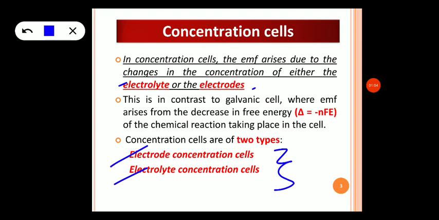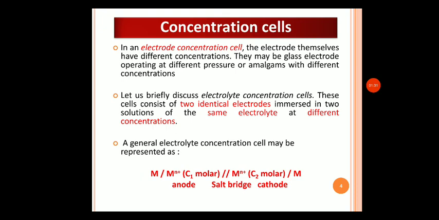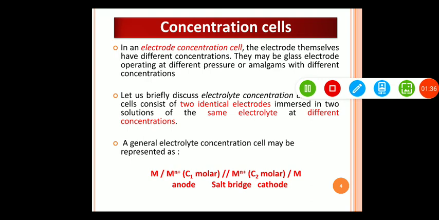Concentration cells are in contrast to a galvanic cell, where the EMF arises from the decrease in free energy, that is delta G is equal to minus nFE. There should be a negative value of free energy, a decrease in free energy, for a galvanic cell, but it is in contrast for concentration cells. So let us understand electrode and electrolyte concentration cells.